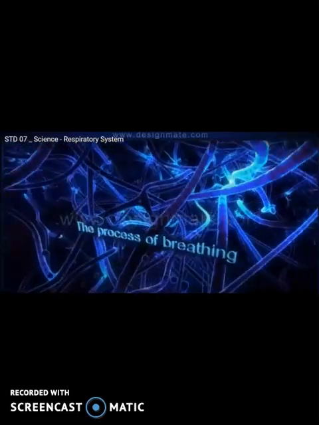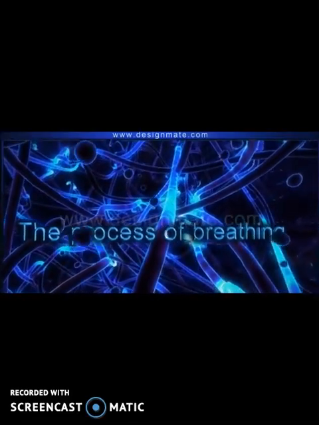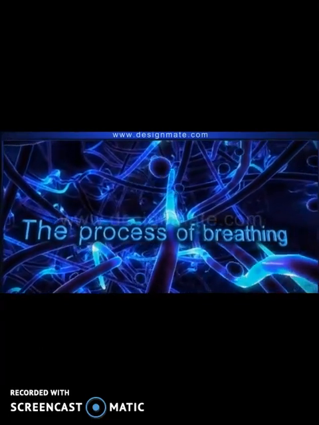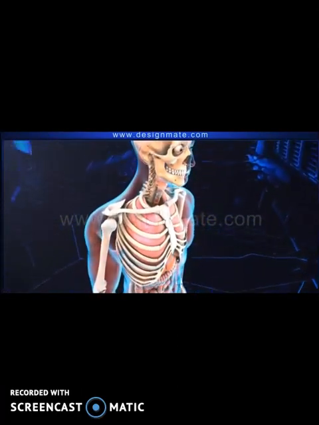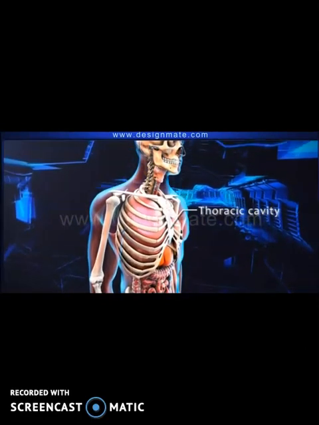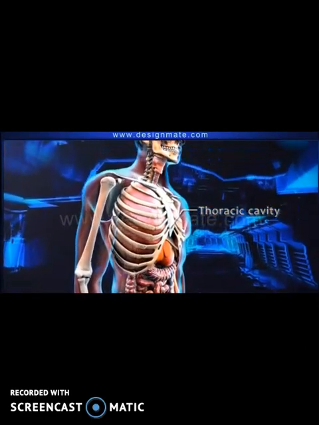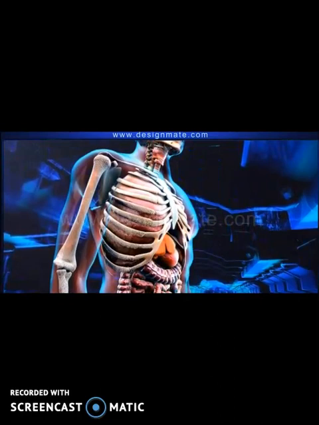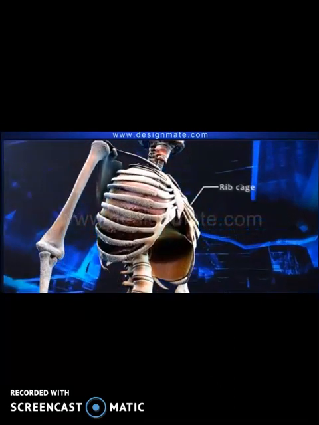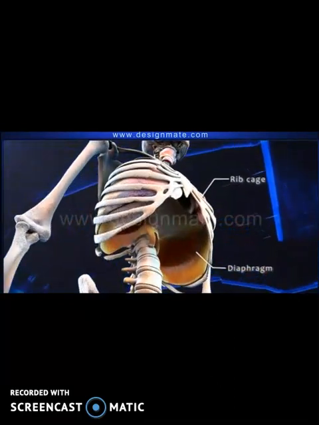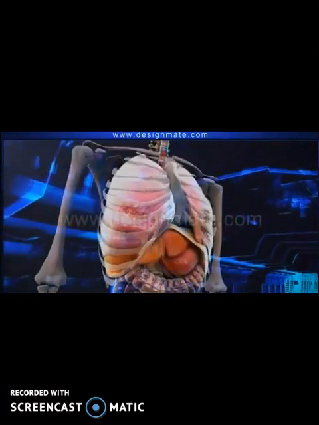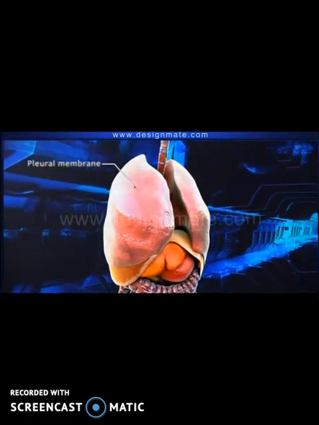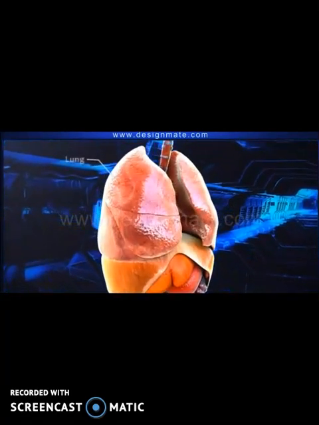Here this video is showing the process of breathing, that is, the respiration process. Here you can see the lungs in the chest cavity. These are the lungs present in the chest cavity.